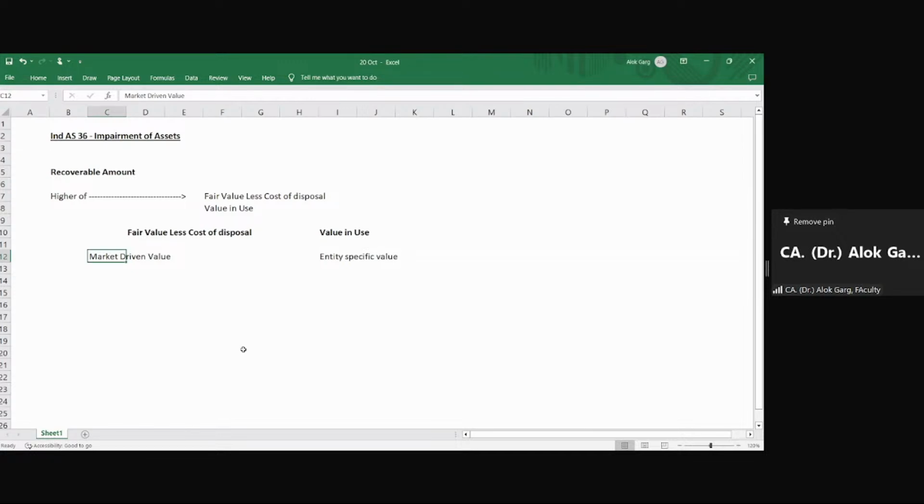Then he came to Sumit Jain. Sumit is a fresher chartered accountant and has recently started his practice. What will Sumit charge for filing an income tax return? Sumit is charging 5,000 rupees.